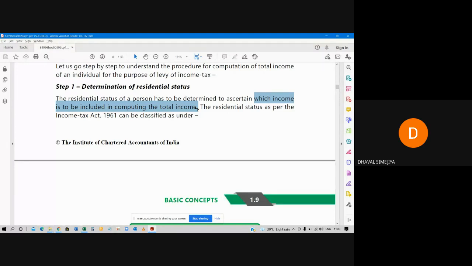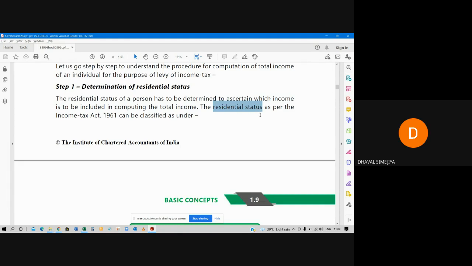But whatever I earn in Australia, that will also be included in my total income. How can it be determined whether the income generated outside India will be included in that person's income or not? It will be determined on the basis of the person's residential status.